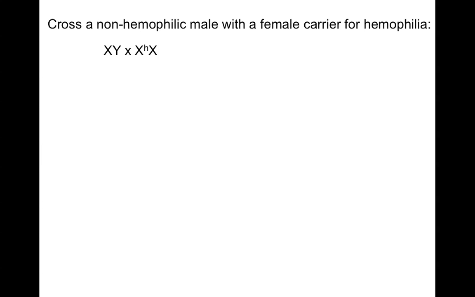so it would be XHX because she carries the gene, but then she also has another copy of the chromosome that doesn't carry the gene. Right? So we'll fill in our Punnett square just like we always do. Put one of the parents on the top, the other parent on the side. All right, and then we just fill in the inside of the Punnett square, just like that.